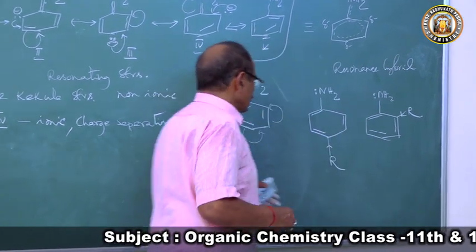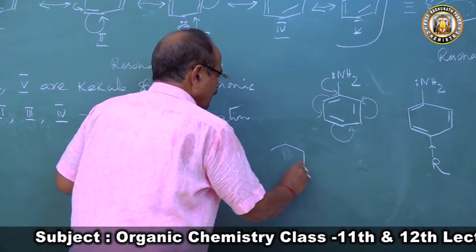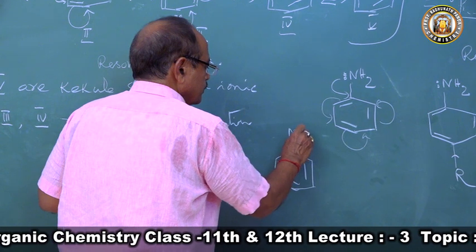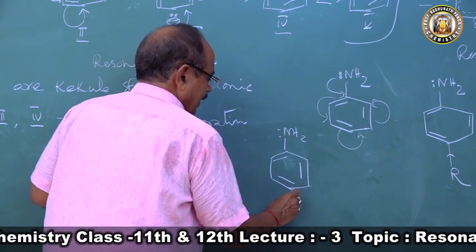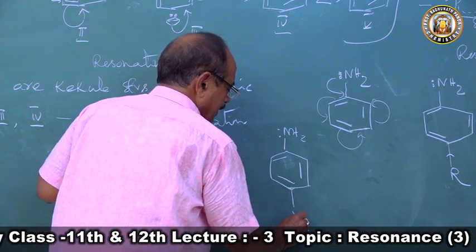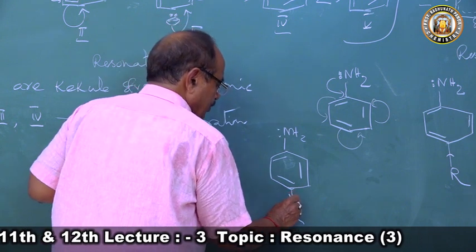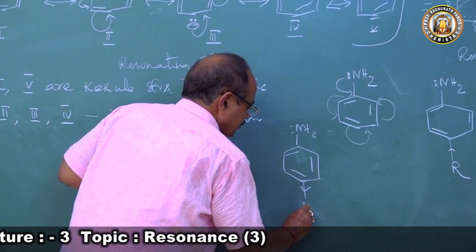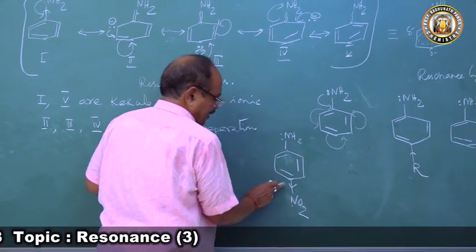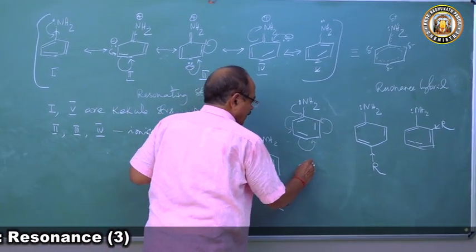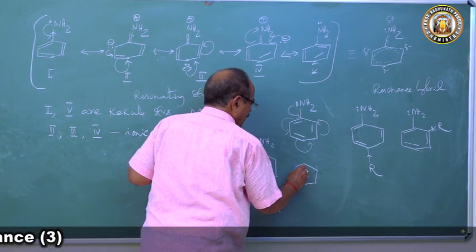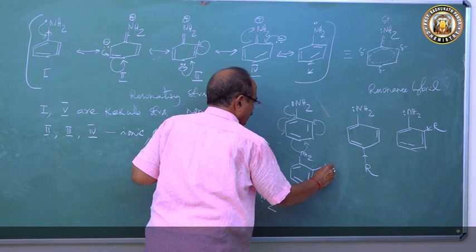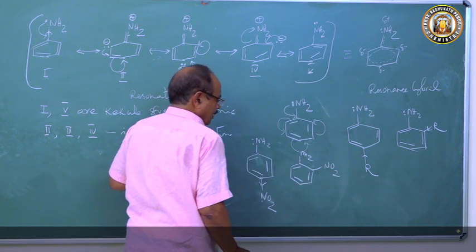Now if we substitute aniline with an electron attracting group, suppose nitroaniline, paranitroaniline, or we attach a nitro group at the ortho position, then what will this do?